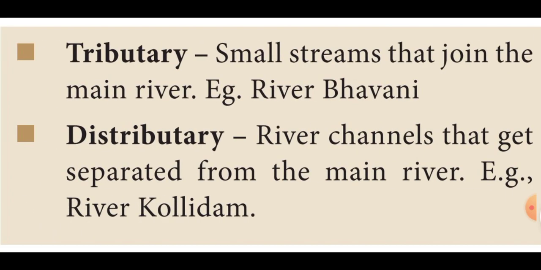Anyway, the lower course forms the tributary and distributary. Tributary means small streams that join the main river, for example river Bhavani. Then distributary: because of the lower course action, the distributary was formed. The distributary means the river channels that get separated from the main river, for example river Kollidam.